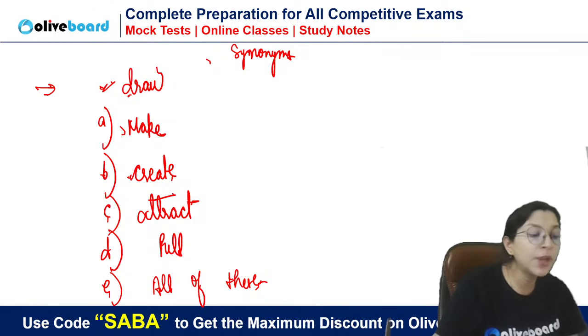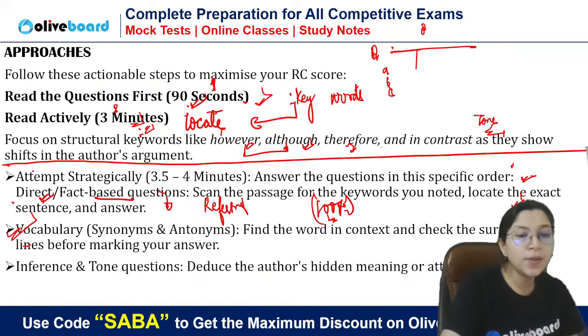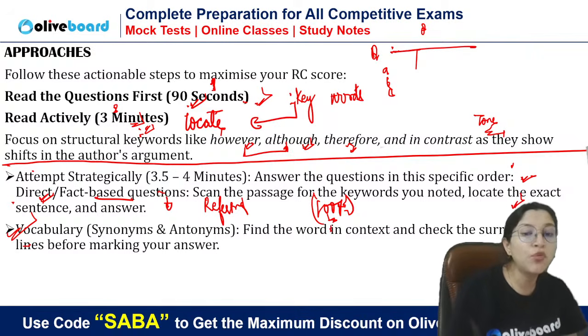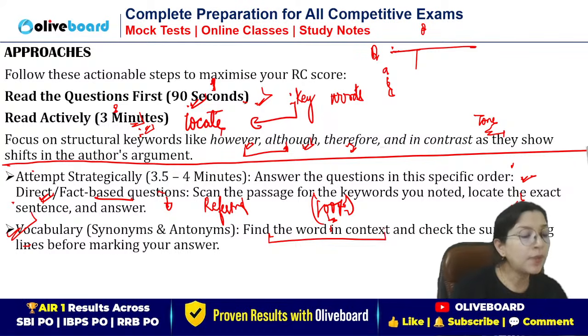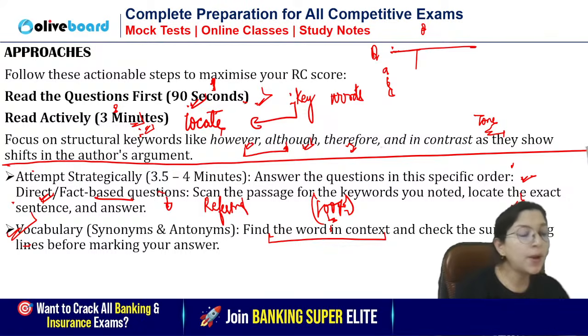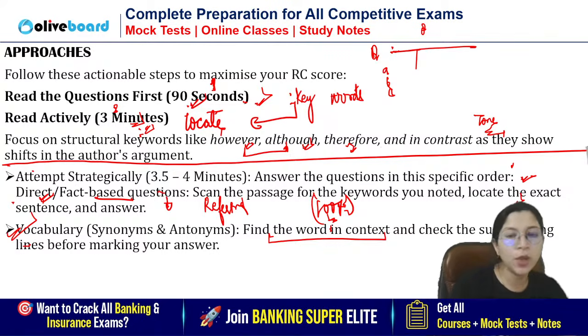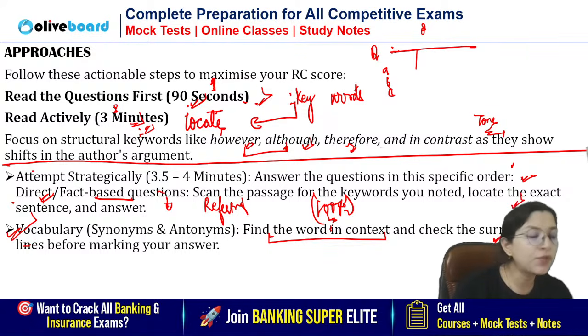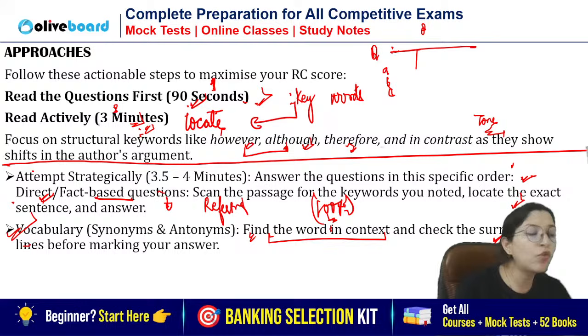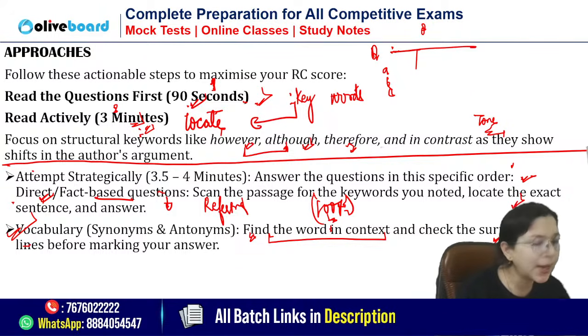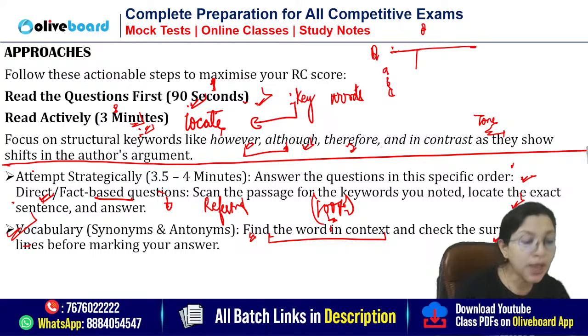When vocab is based on RC, what is important is that you have to find the word in the context. Sometimes the word can be very difficult. You might not know the meaning of the word. But when we read the whole sentence, we are able to guess the meaning. So always look for the contextual vocabulary, which means we will read that. And it is already highlighted. You don't have to even waste your time in finding these words. They are already highlighted.